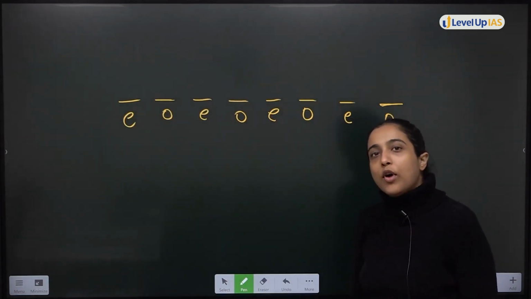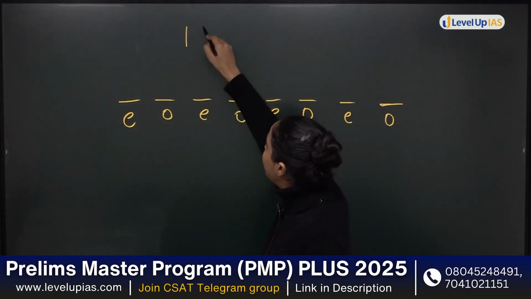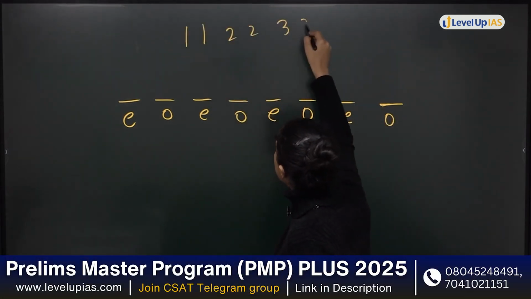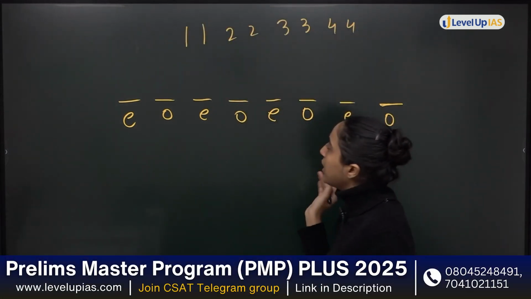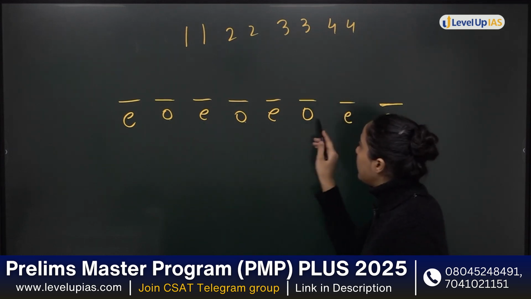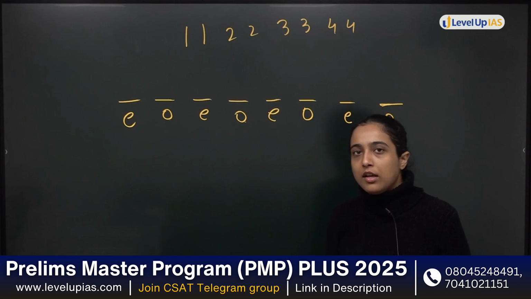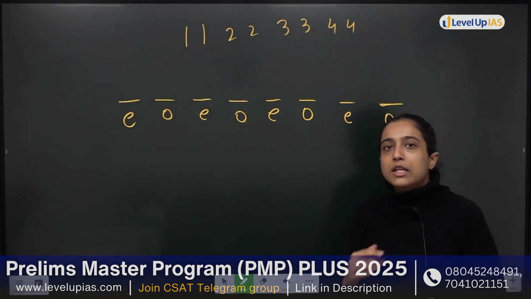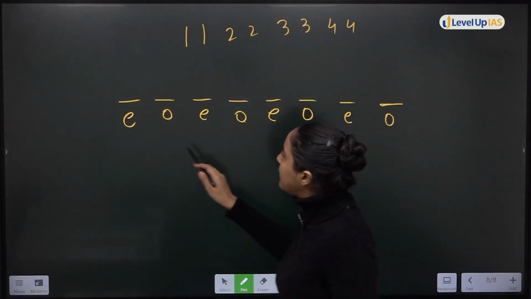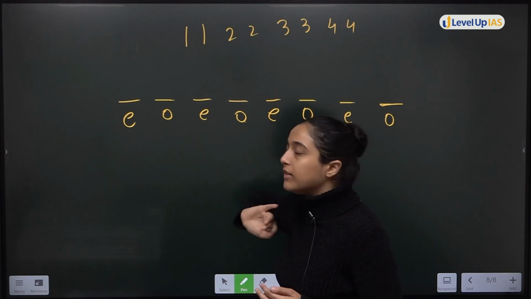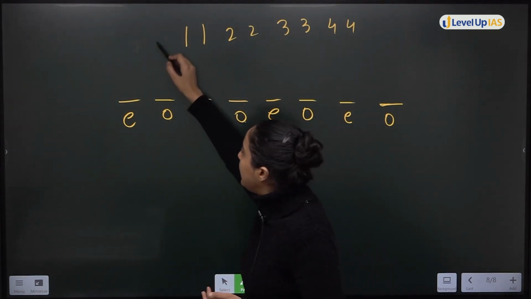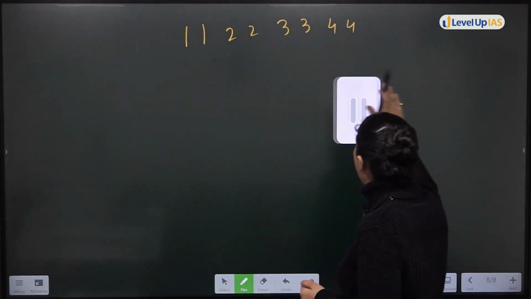ठीक है? What do I have to do? I have to rearrange this such that odd की position पे आए, even की position पे आए, right? That means odd separately, even separately. Now let's say हम even को अभी एक बार consider नहीं करते, ठीक है? Let's say I am only considering odd.